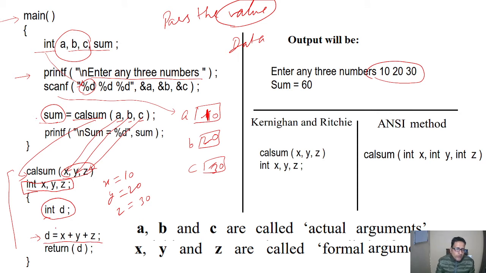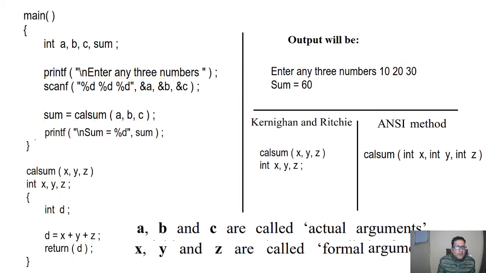So now D will have the 30, and this will be returned by the statement return D, and it will go to this part and be given to the sum. Now sum will be 30 here, and after coming to this we will print the sum.